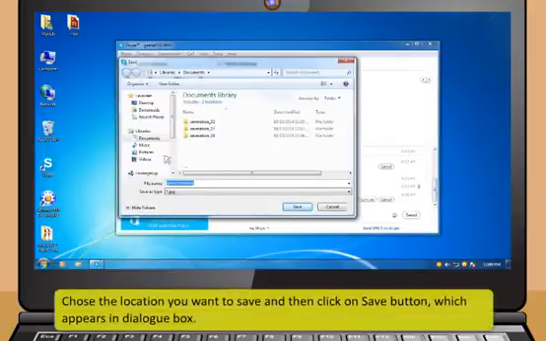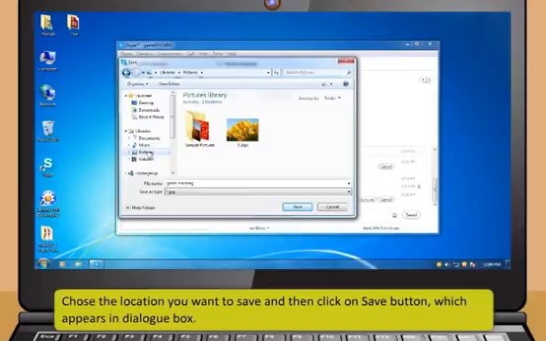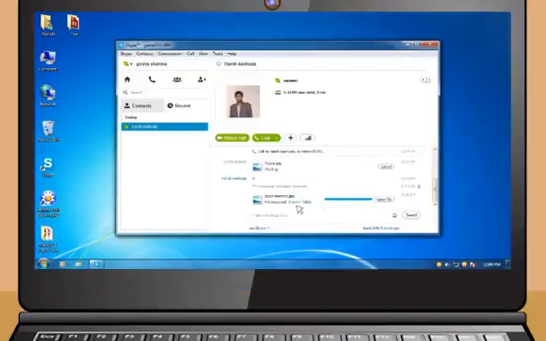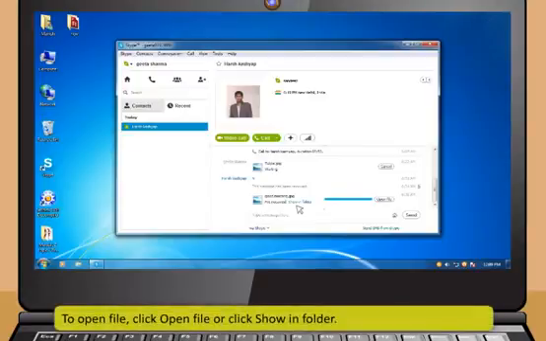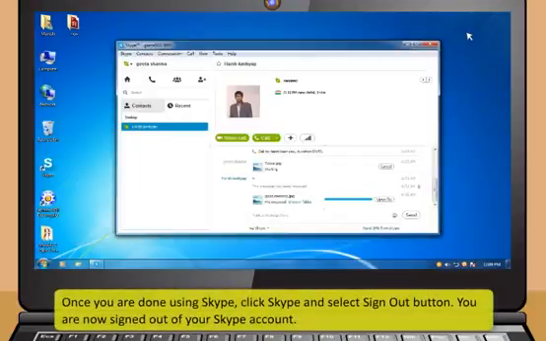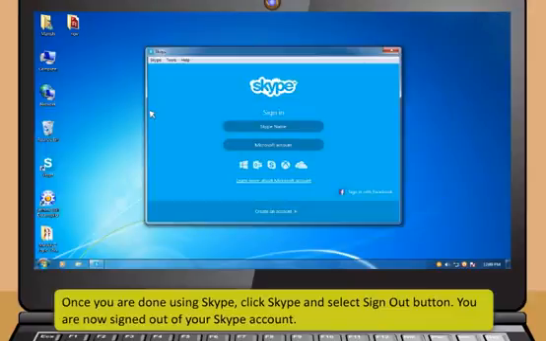Choose the location you want to save and then click on the Save button, which appears in the dialog box. To open the file, click Open File or click Show in Folder. Once you are done using Skype, click Skype and select the Sign Out button. You are now signed out of your Skype account.